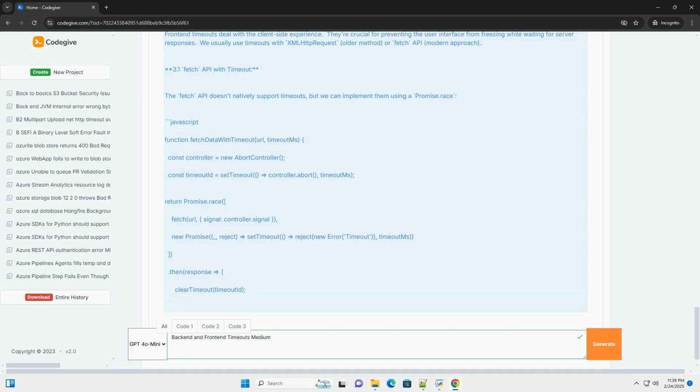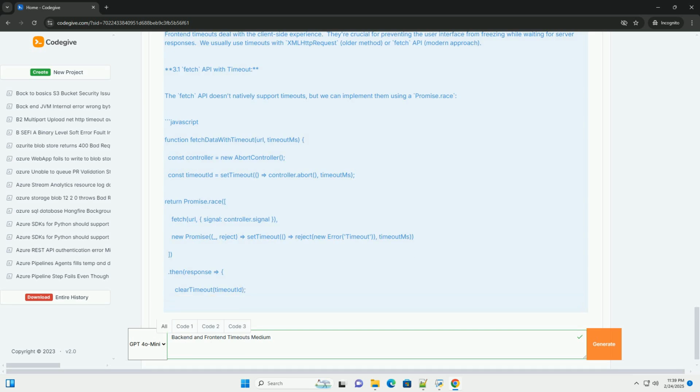Part 3, Frontend Timeouts, JavaScript example. Frontend timeouts deal with the client-side experience. They're crucial for preventing the user interface from freezing while waiting for server responses. We usually use timeouts with XMLHttpRequest, the older method, or the fetch API, the modern approach.